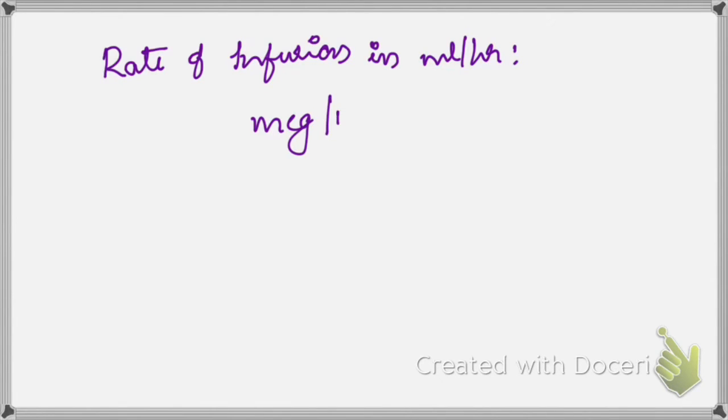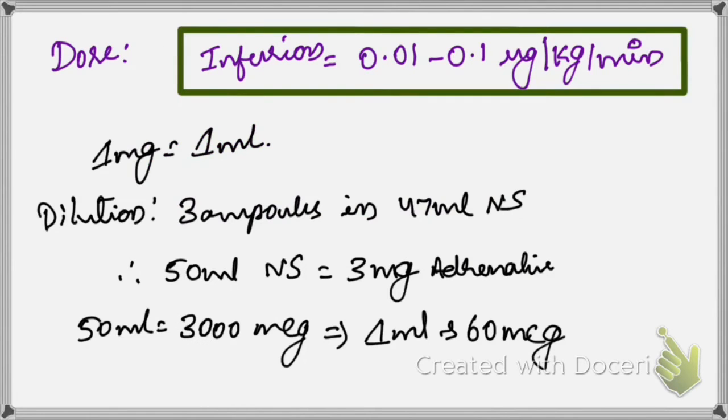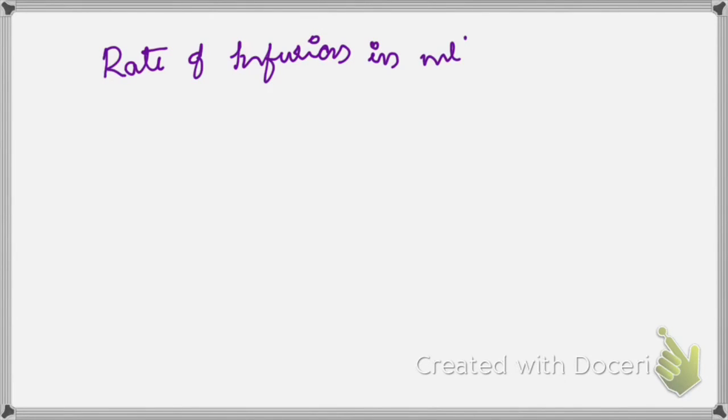So now we have to calculate the rate of infusion. We know the dose of infusion, and we have to calculate the rate of infusion. This is for ml per hour. So however many microgram per kg per minute we want to start, the lowest dose is 0.01, right? So here we have to calculate for the lowest dose possible when you start. So it is microgram per kg per minute, that is the dose you want to start.